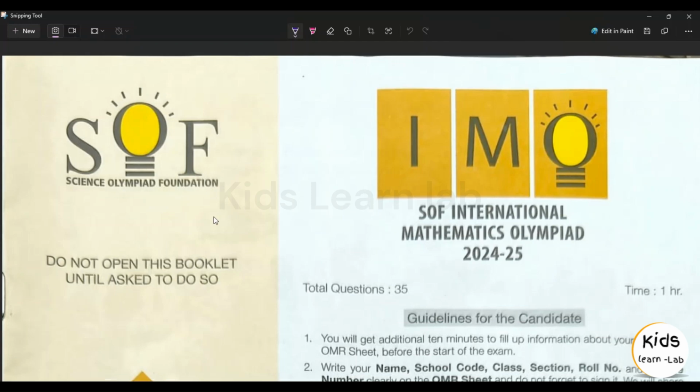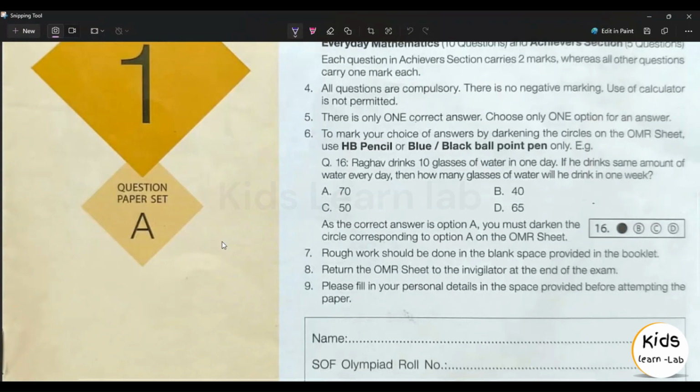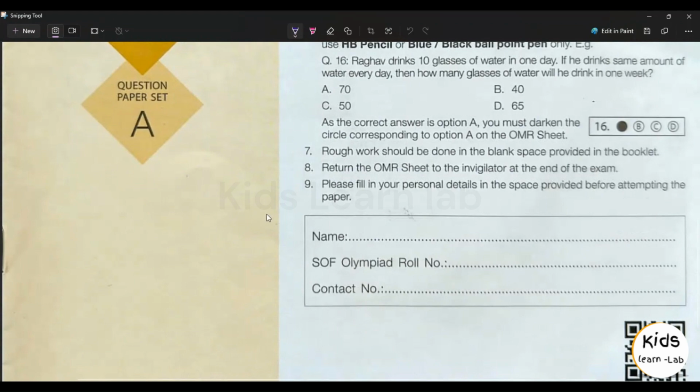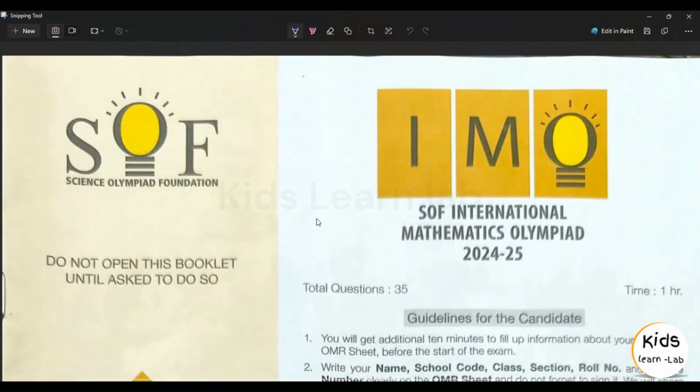In this session you are going to see the SOF International Mathematics Olympiad of Class 1 question paper set A, which was held on 22nd October 2024. So in this paper you are going to see the answer key. So let's quickly see the first section.